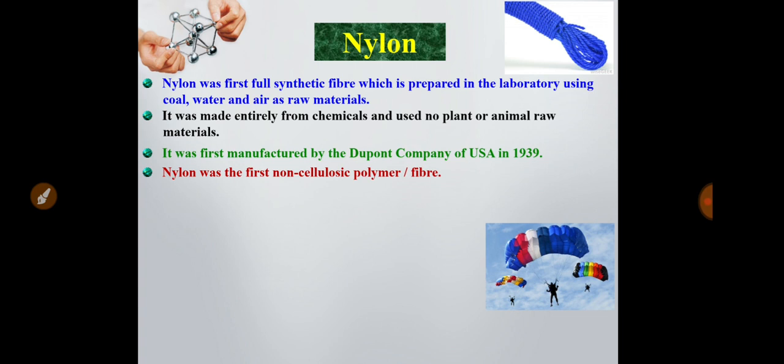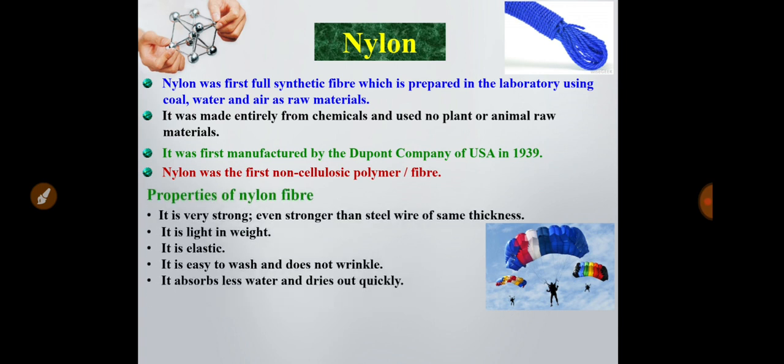It was first manufactured by the DuPont company in the USA in 1939. And nylon was the first non-cellulosic polymer, because here no cellulose of plant source is used.